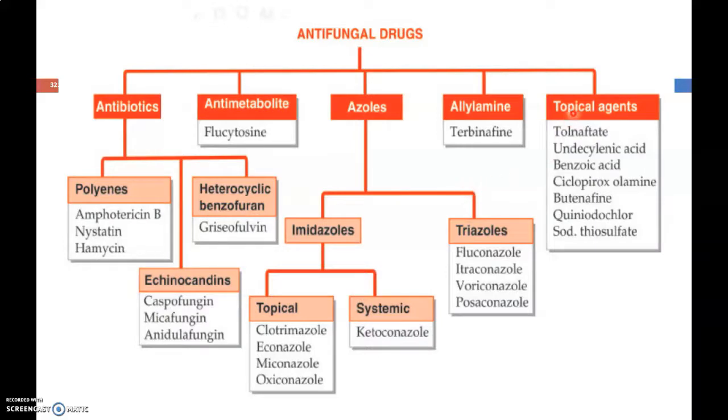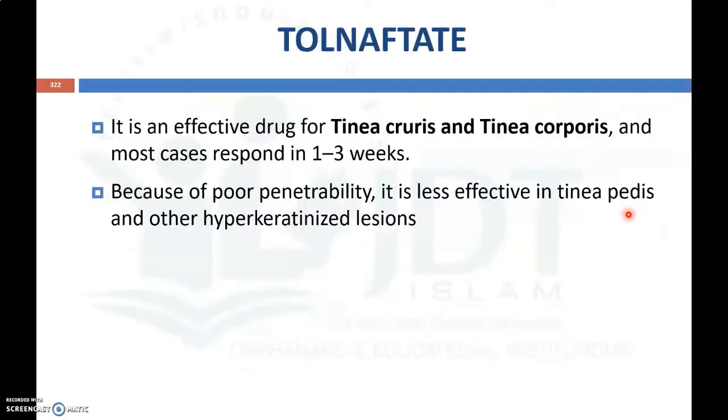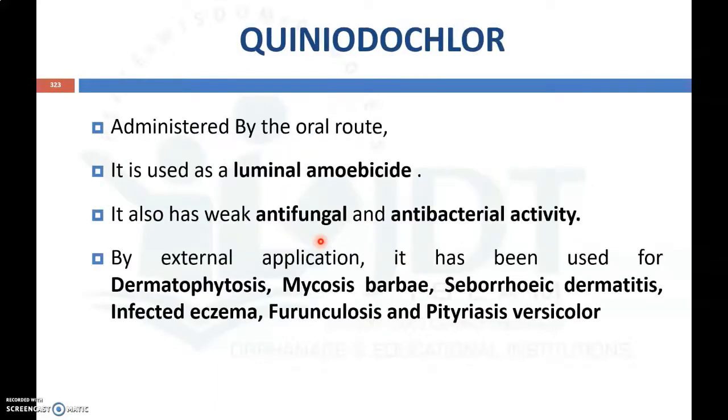Now the last group of antifungal agents are topical agents like tolnaftate and clioquinol. Tolnaftate is an effective drug for tinea cruris and tinea corporis, and in most cases topical application responds after 1 to 3 weeks. Because of poor penetrability, it is less effective in tinea pedis and other hyperkeratinized lesions.